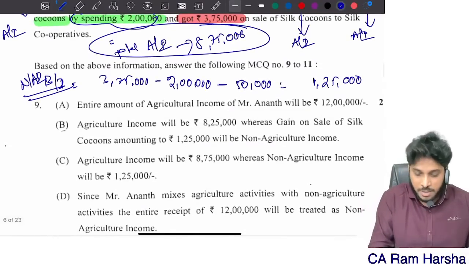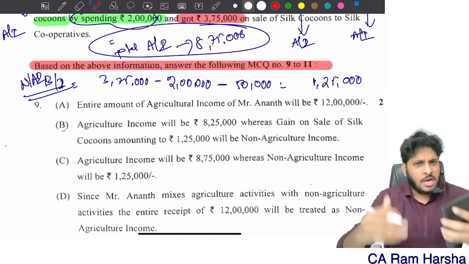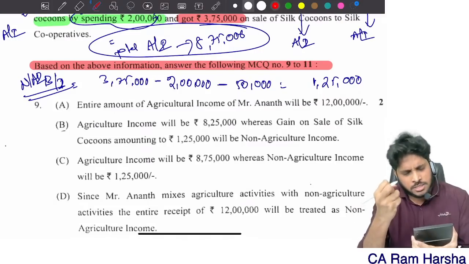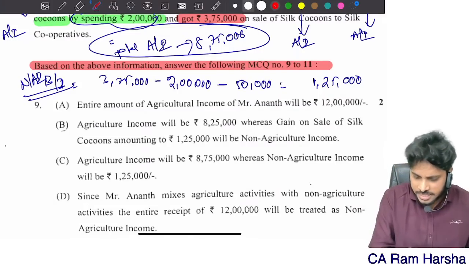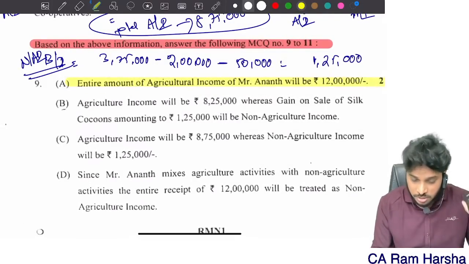Now, question number 9. Based on the above information, answer the following 3 questions: 9, 10, 11. For some of you, it might be 1, 2, 3 also. It depends, because in this MCQ booklet, no shuffling will be there. Yes. Next. First one: entire amount of agriculture income, wrong.